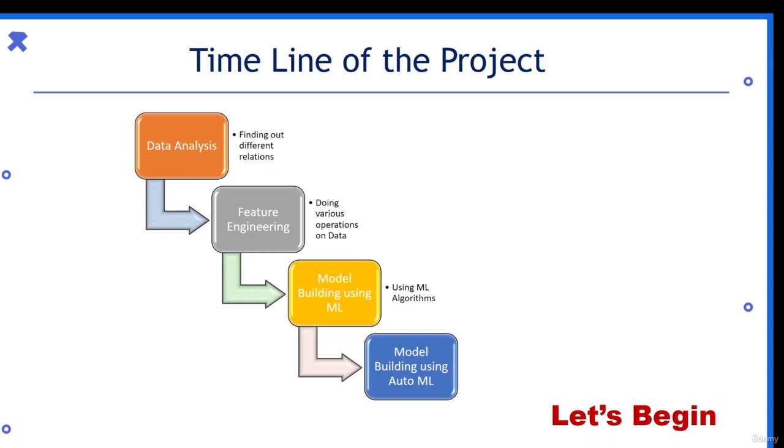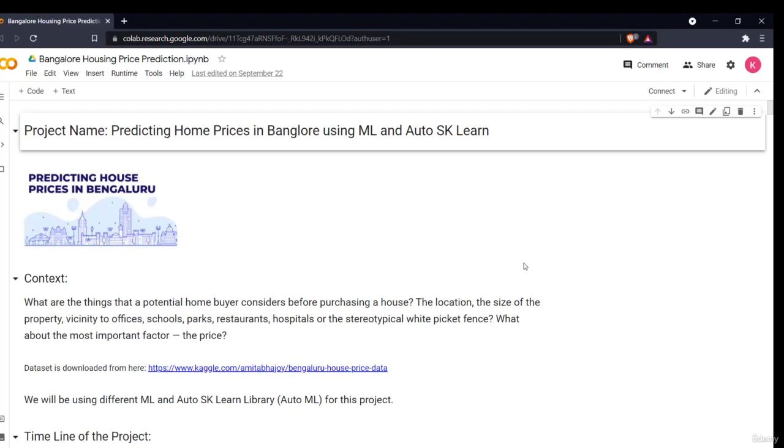Then we'll be using different machine learning techniques to build our model. That is the regression problem we have, so we'll be using different regression machine learning models. Then we'll be shifting to automated machine learning. We'll be seeing how we can automate the model development part in this video. So this will be a pretty interesting project. Let's begin.